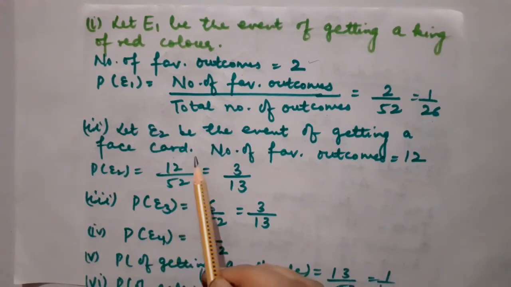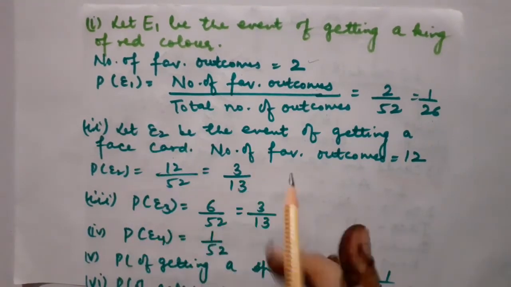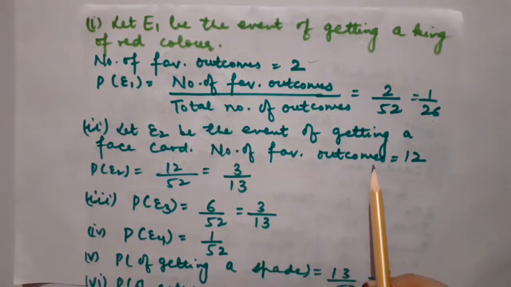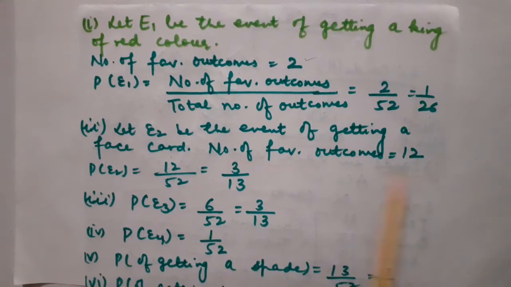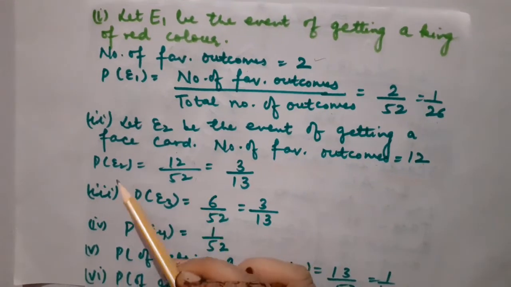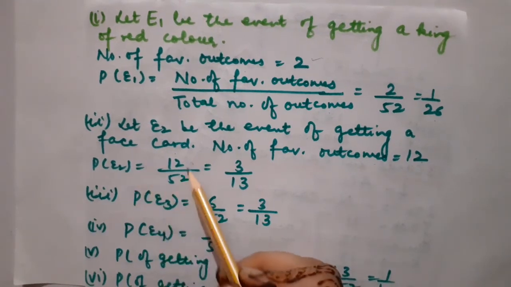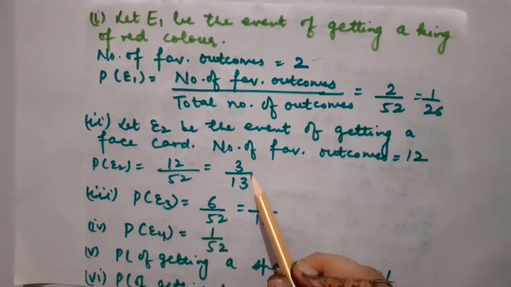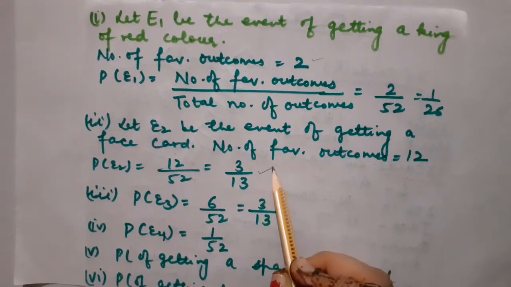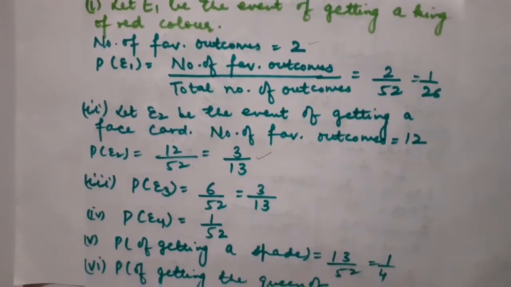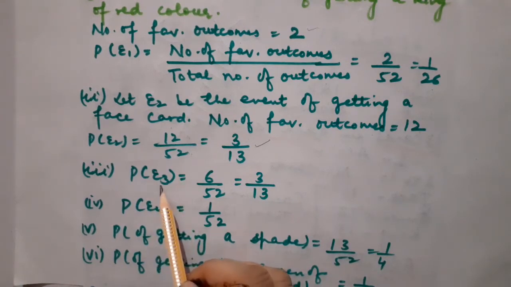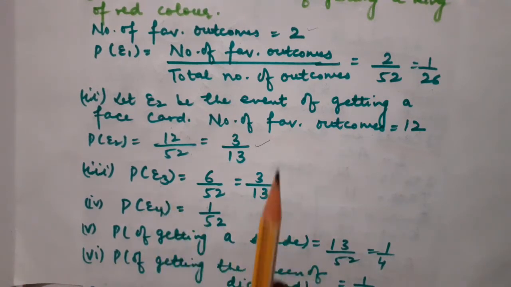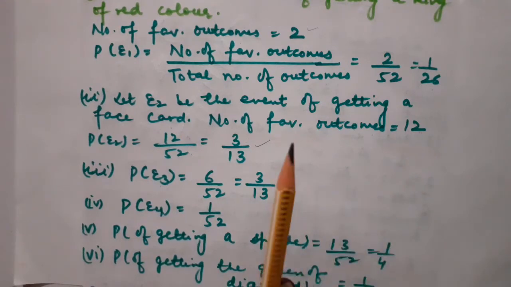Now the second part says, let E2 be the event of getting a face card. Children, I have just told you that there are a total of 12 face cards. So the number of favorable outcomes, that is the number of face cards, is equal to 12. So the probability of the event E2 will be 12 upon 52. Let us cancel them by the table of 4. I have got 3 upon 13. Clear? Now children, in the third part you have to write, let E3 be the event of getting a red face card, a red colored face card.